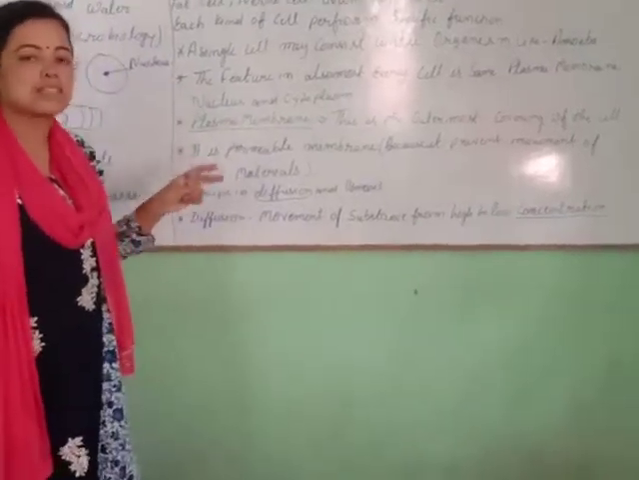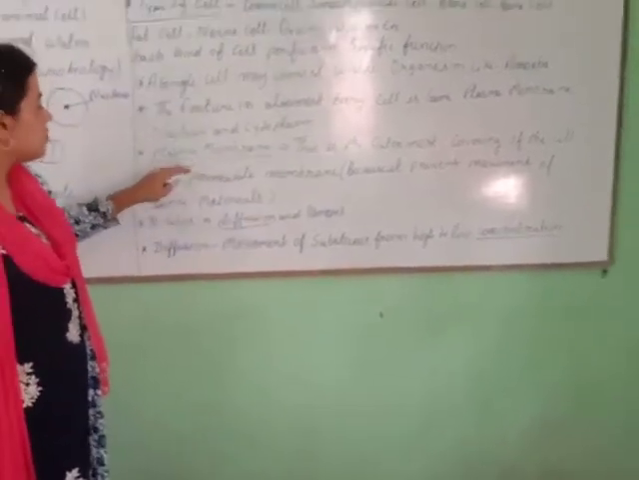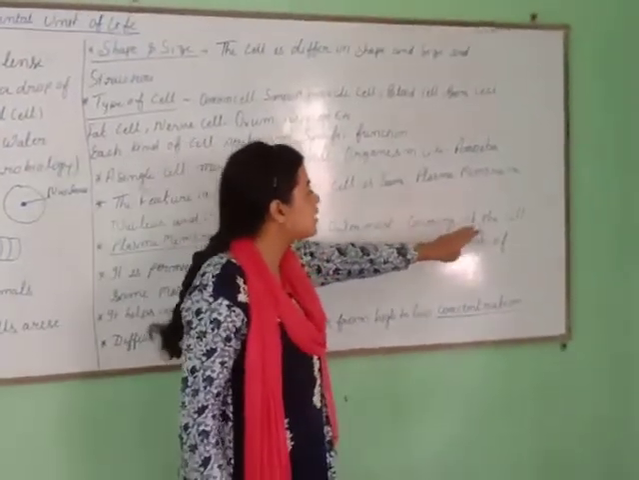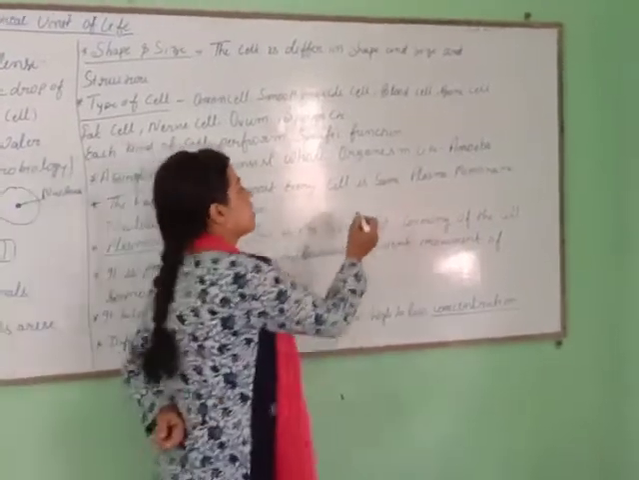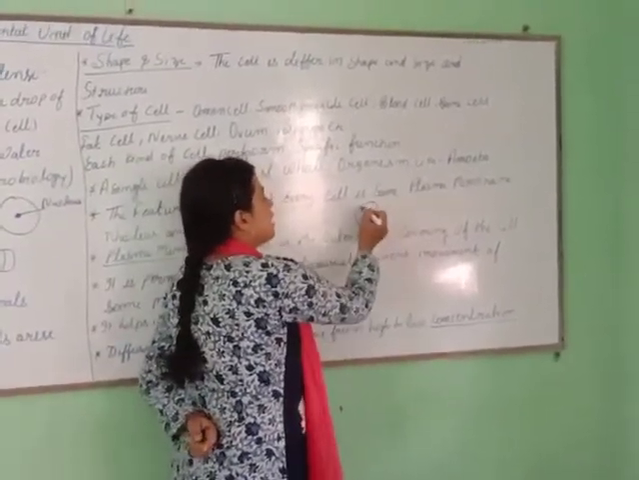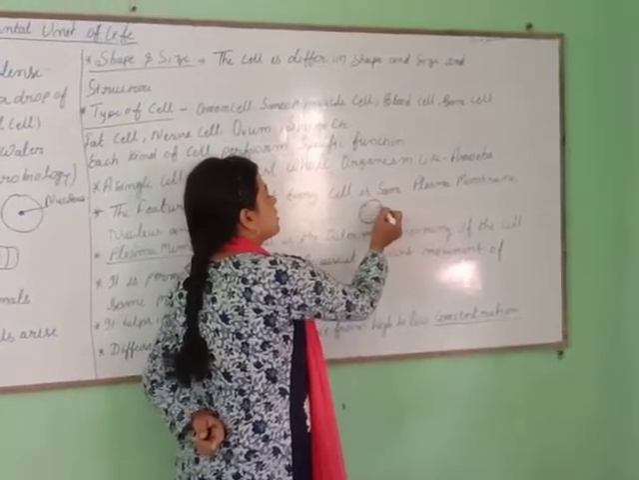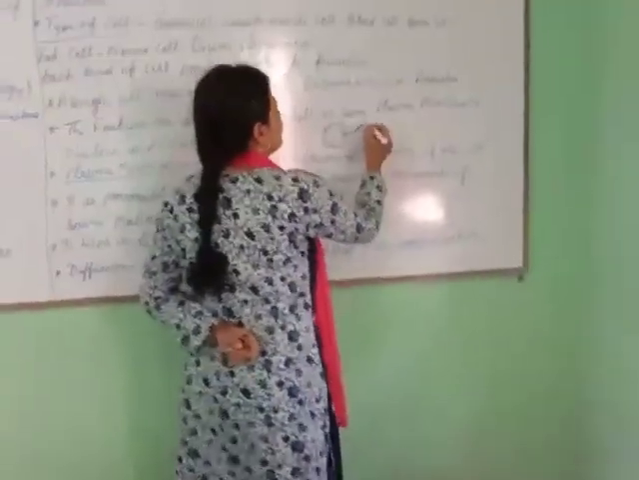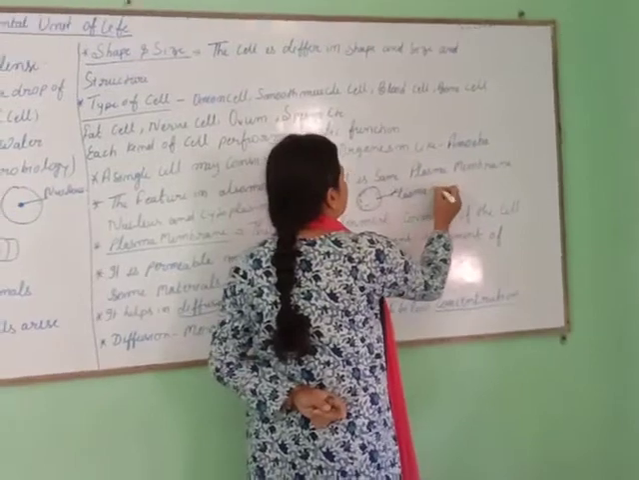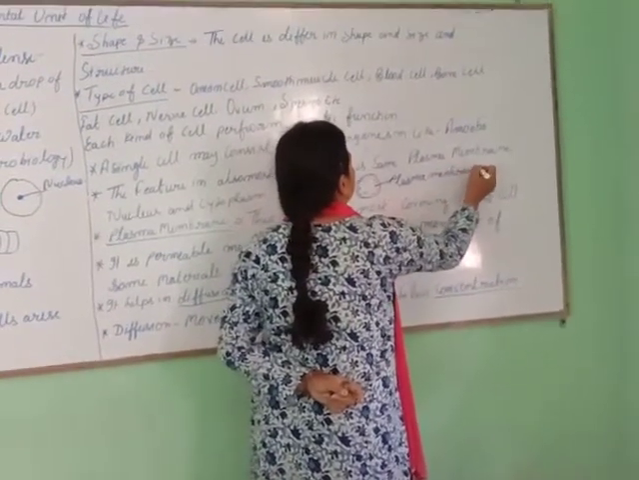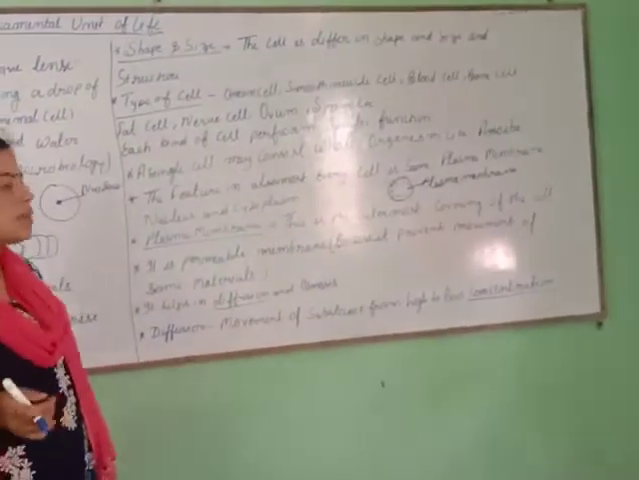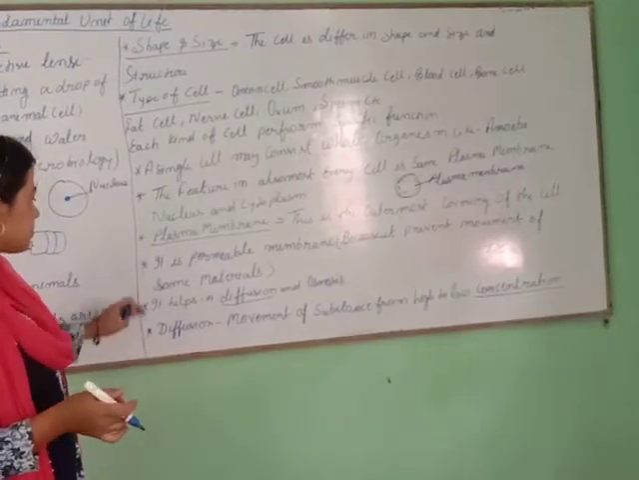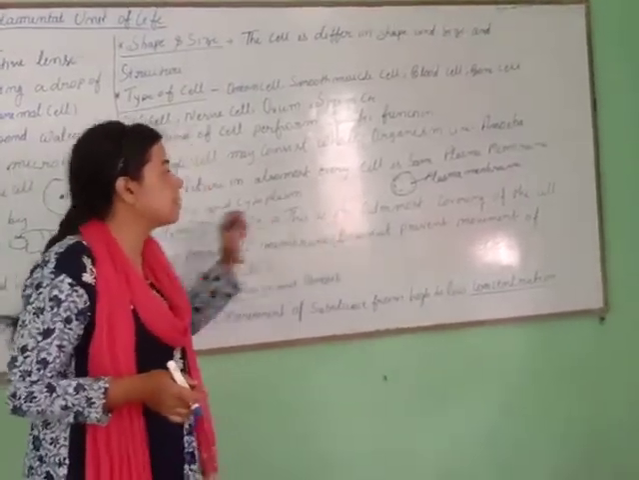Plasma membrane. Let's see the first topic of the cell. What is the plasma membrane? It is the outermost covering of the cell. Outermost covering means that this is a cell and this liquid boundary is the plasma membrane. It is important for the cell because it provides and regulates nutrition for the cell. The plasma membrane is the outer covering of the cell.